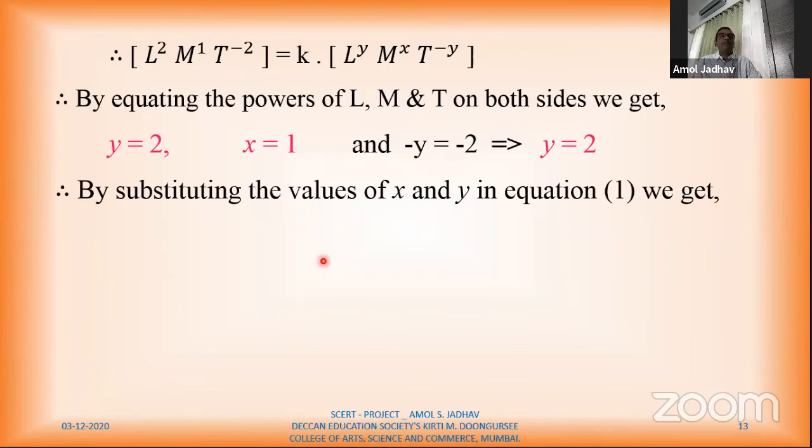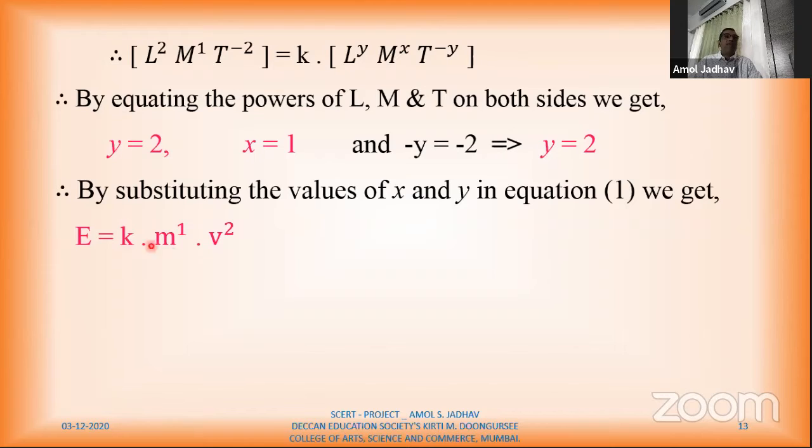So by substituting these values of x and y in equation 1, what was my equation 1? E is equal to k into m raised to x, v raised to y. So if I substitute these values, x is 1 and y is 2. So I get this equation E is equal to k into m raised to 1, v raised to 2.